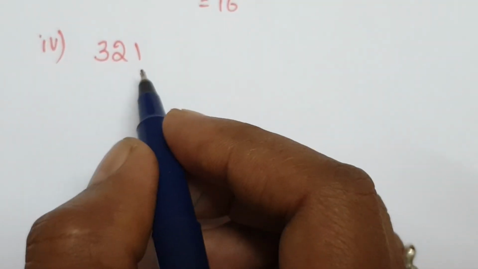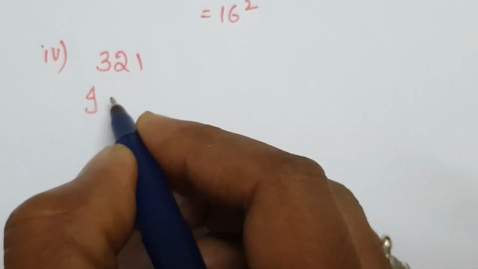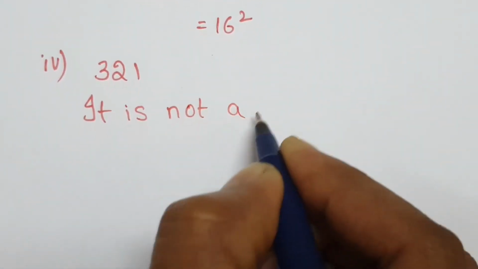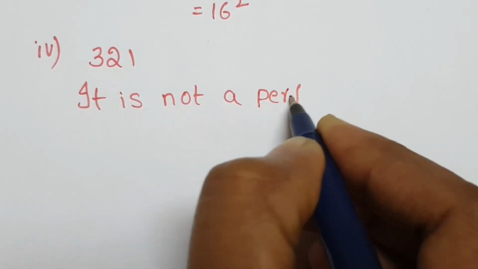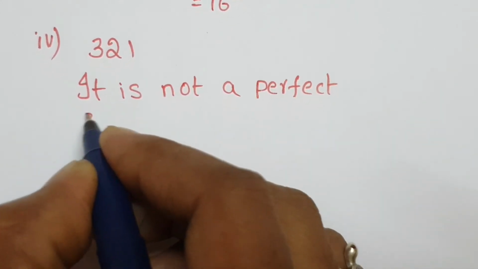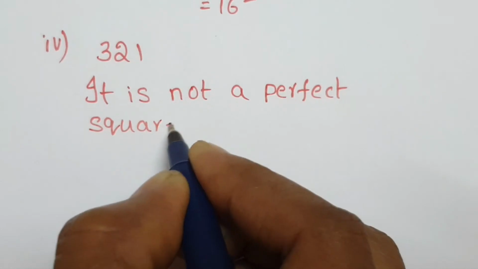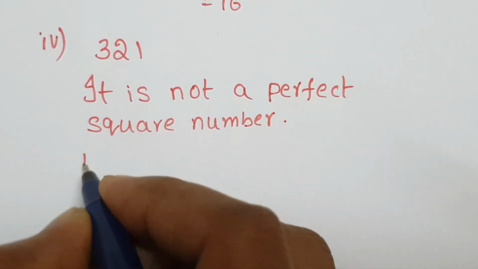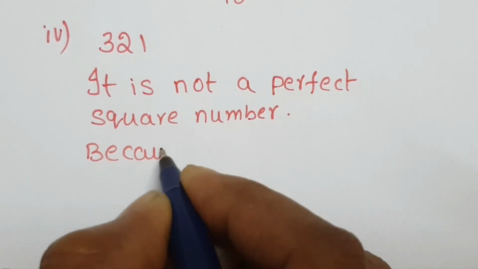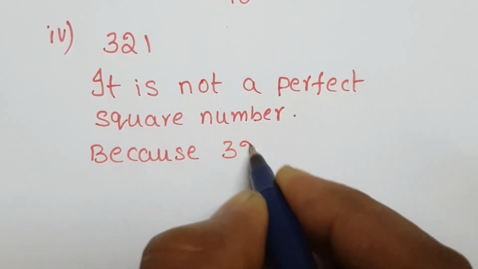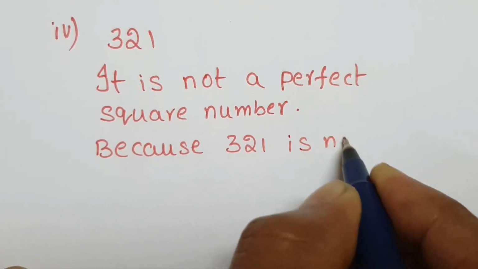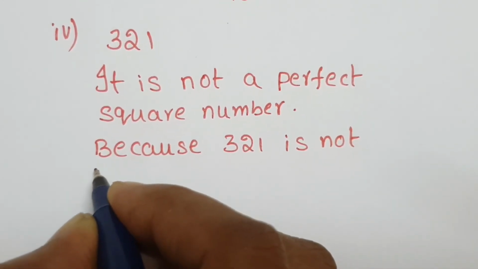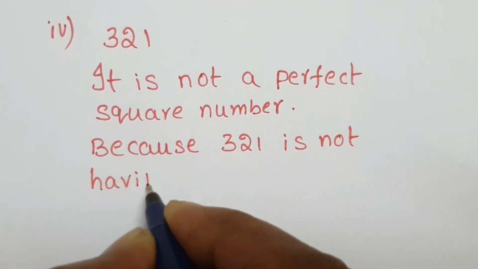Next number, 321. It is not a perfect square number, because 321 does not have two equal factors.